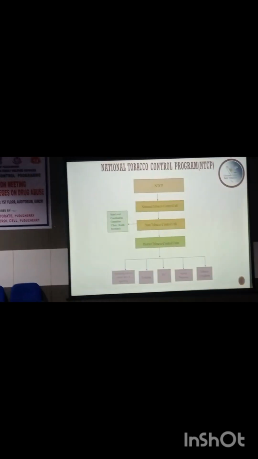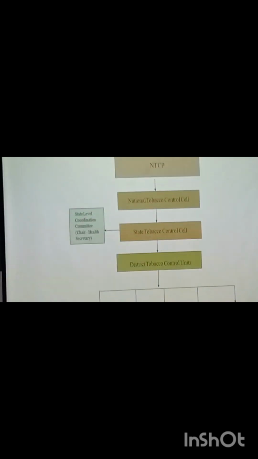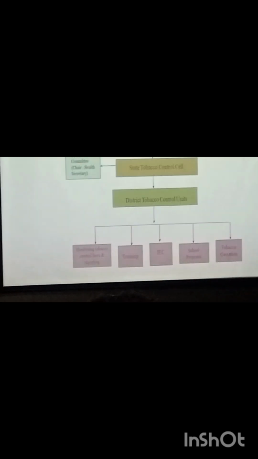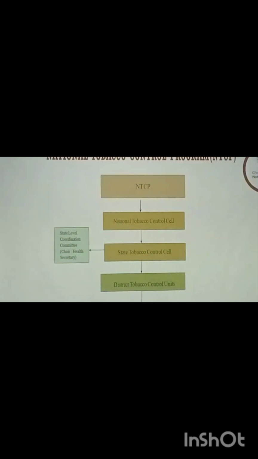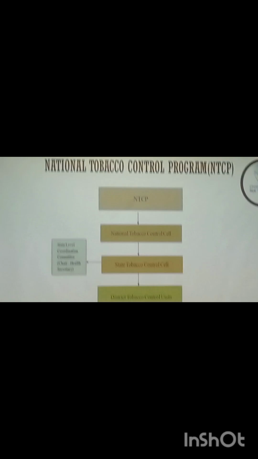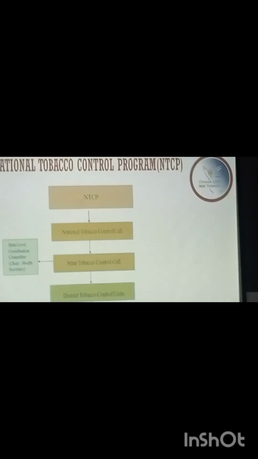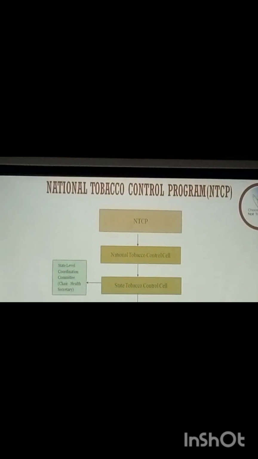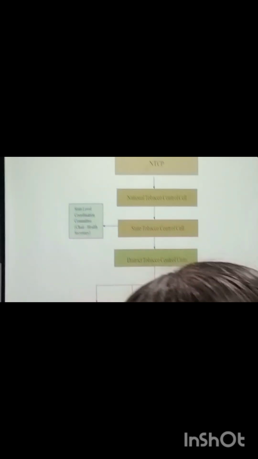Now the National Tobacco Control Program. At the central level, it is managed by the National Tobacco Control Cell. In the state, it is managed by the State Tobacco Control Cell, and in the district by District Tobacco Control Units. The district is the ultimate place for implementing all these strategies, starting from tobacco cessation, school health programs, IEC, that is Information Education Counseling, training, and monitoring tobacco control laws and reporting. All these activities are done under the National Tobacco Control Program in the entire country.